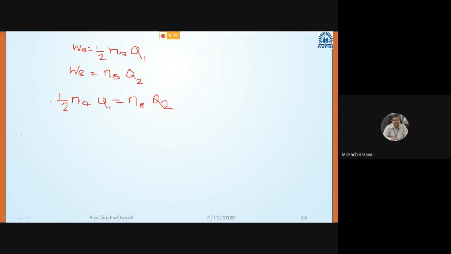Now here, therefore, eta A efficiency will be what? Relation: 1/2 eta, efficiency is a function of temperature, (T1 minus T2) divided by T1 into Q1